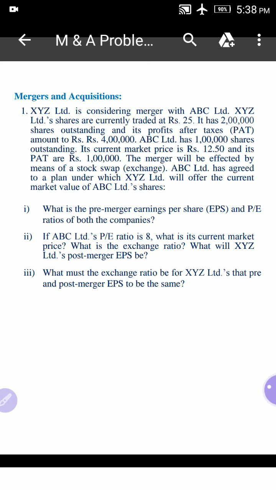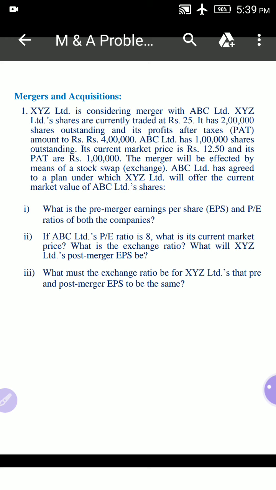See here, there are two companies, XYZ Limited and ABC Limited. XYZ Limited is considering a merger with ABC Limited, so it wants to take ABC Limited in the form of a merger. The current market price of an XYZ Limited share is rupees 25, and it has 2 lakh outstanding shares and the profits after taxes are 4 lakhs.